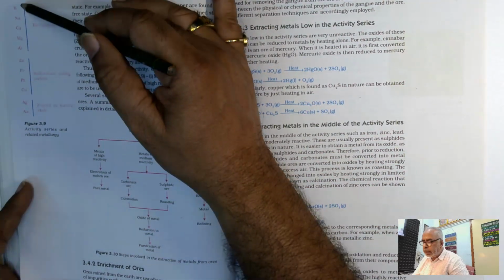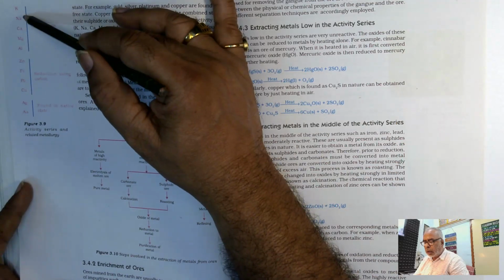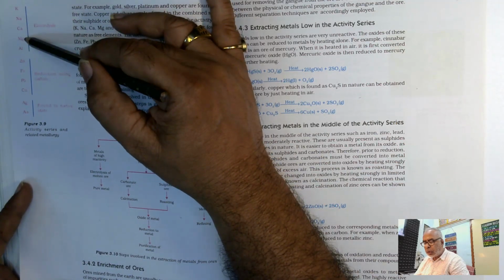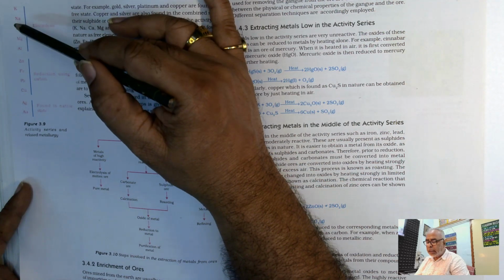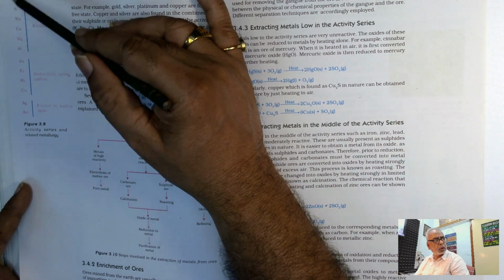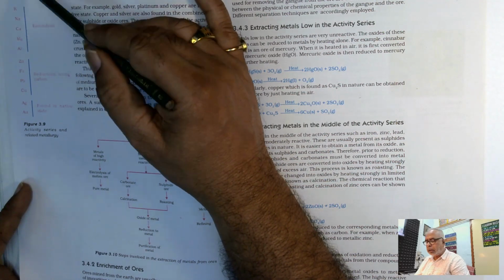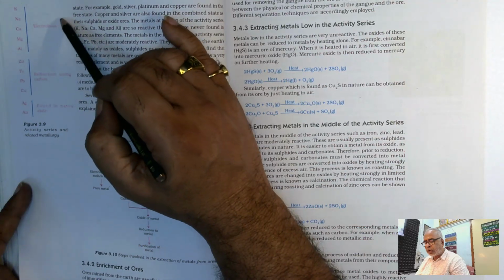So when the metals are highly reactive at the top, they are very difficult to what? Isolate. Because they are strongly bound, is it not? Strongly active means strongly bound with other metals and non-metals. So that is done by electrolysis only.